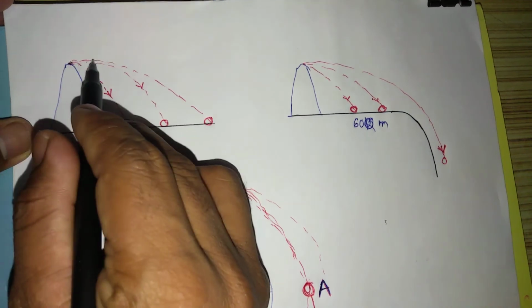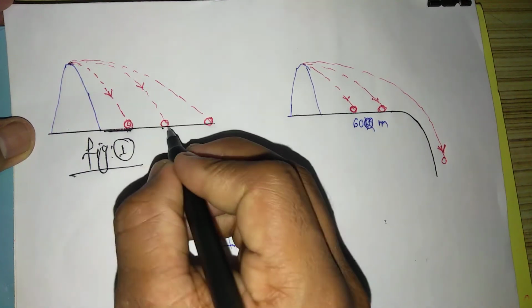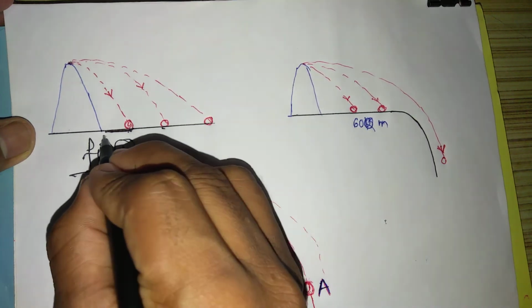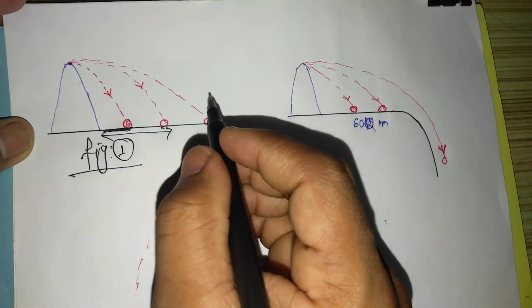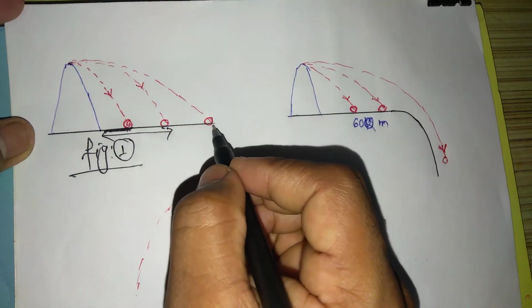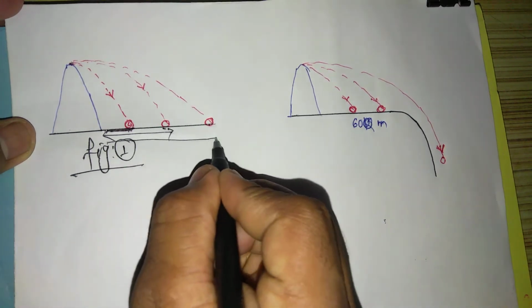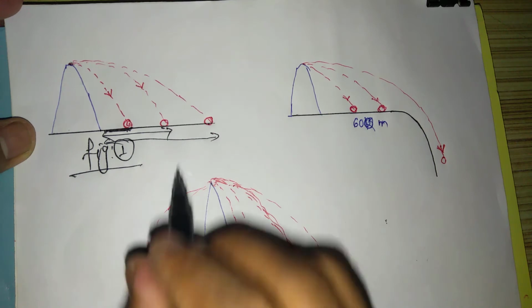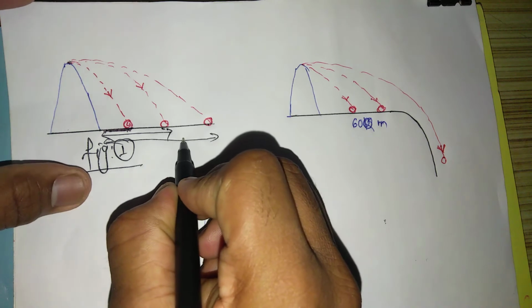And if you increase your velocity, if you throw the ball with more velocity than the first one, then it will cover this distance. And if you further increase the velocity of this object, then the object covers this distance. It means when the velocity increases, the distance covered by the object also increases.